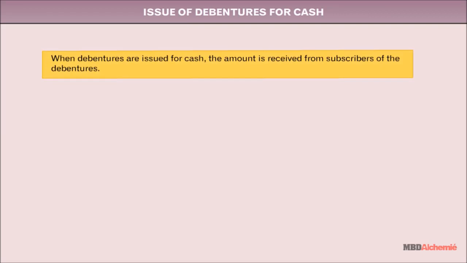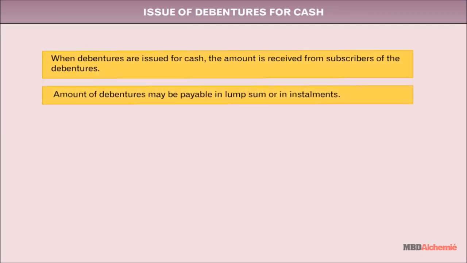When debentures are issued for cash, the amount is received from subscribers of the debentures. Amount of debentures may be payable in lump sum or in installments.